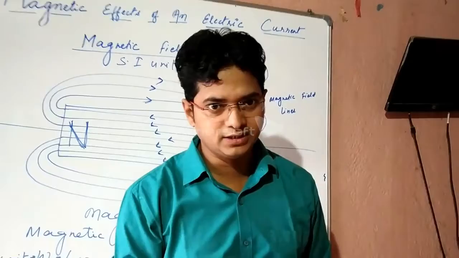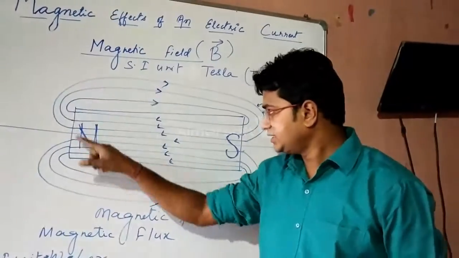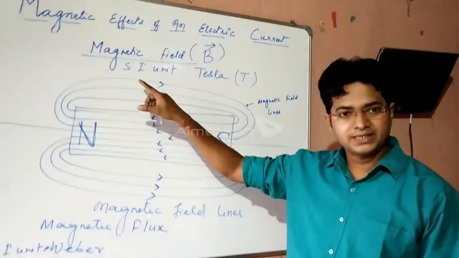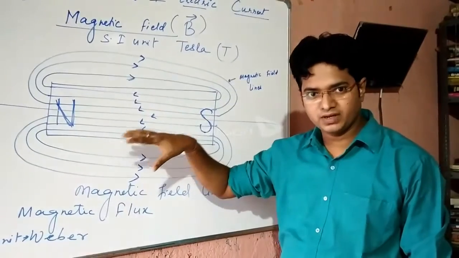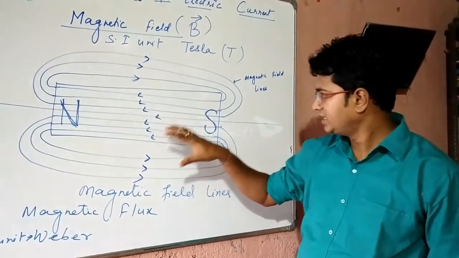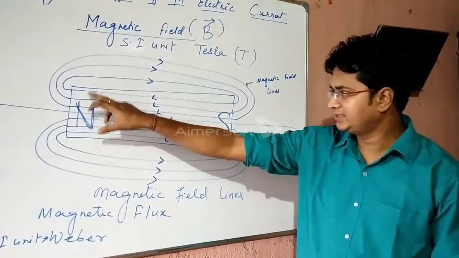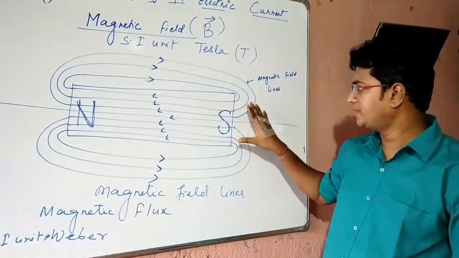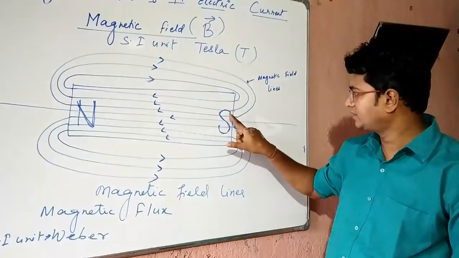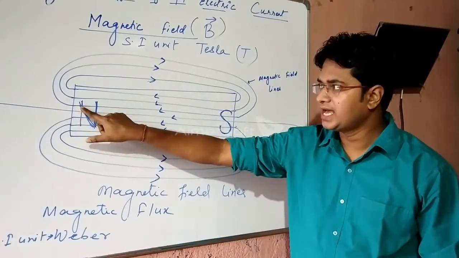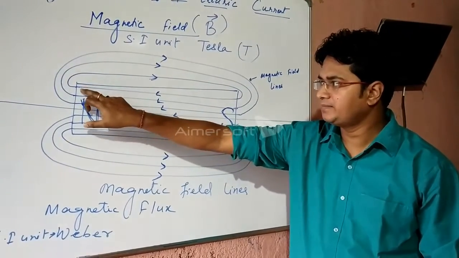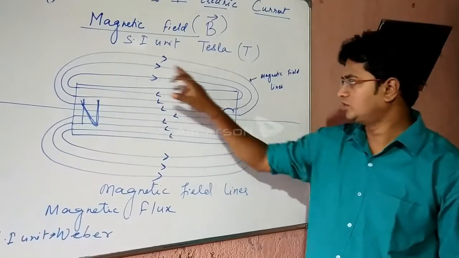This is magnetic field. The region around the magnet where the presence of another magnet can be felt is known as magnetic field. Here in the diagram you can see the magnetic lines, with a bar magnet inside. Inside the bar magnet, the magnetic lines pass from south pole to north pole, and outside the magnetic lines pass from north to south.